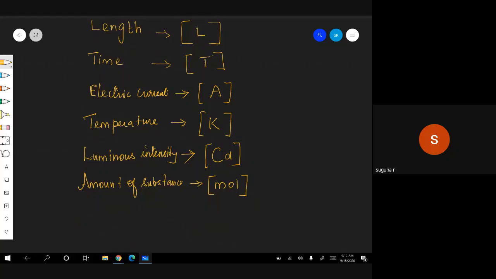We have given the dimension for all the fundamental physical quantities.